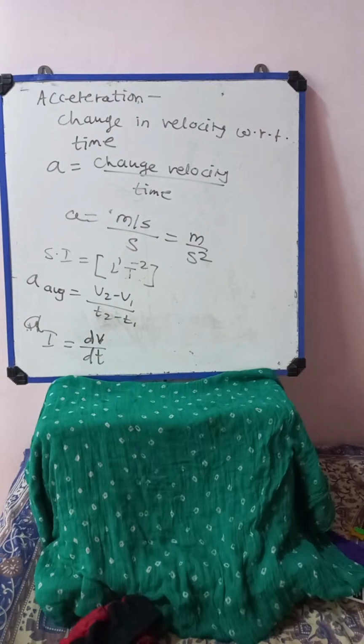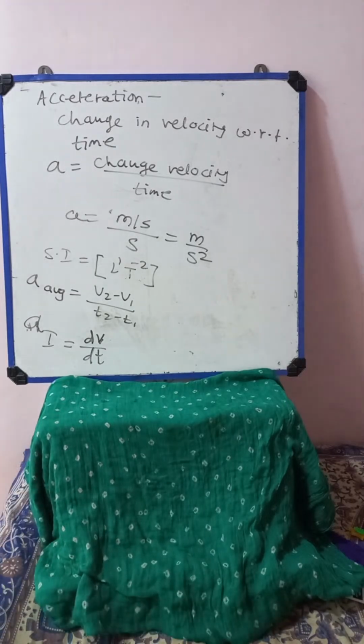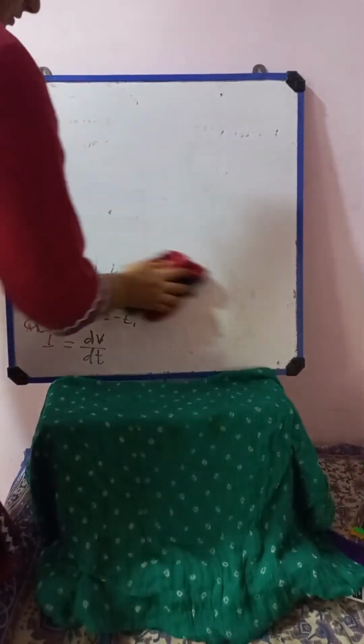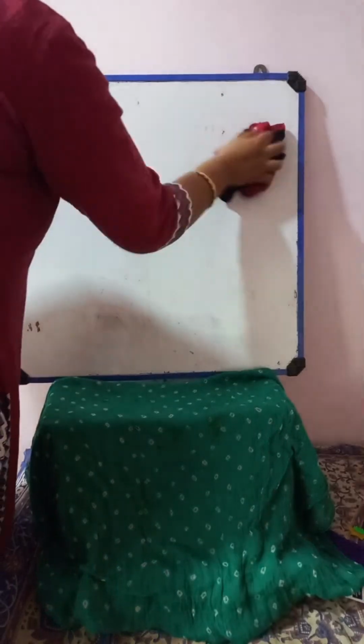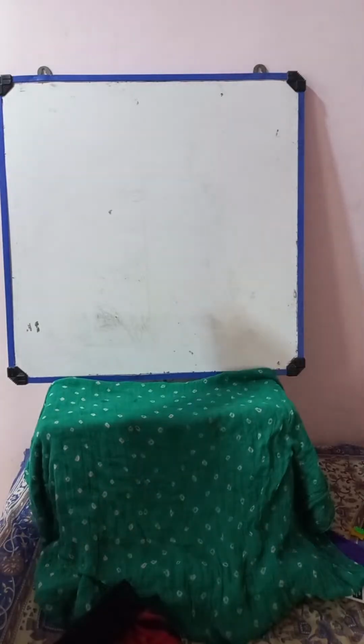So in class 9 we learned about the kinematics equations. Total 3 kinematics equations we learned. Those who copied, it's okay. Those who have not copied, they can take a screenshot. So in class 9 we learned the 3 kinematics equations. I will just explain the 3 kinematics equations.